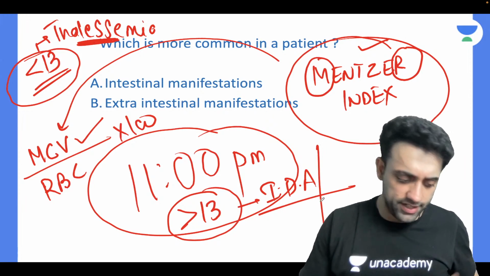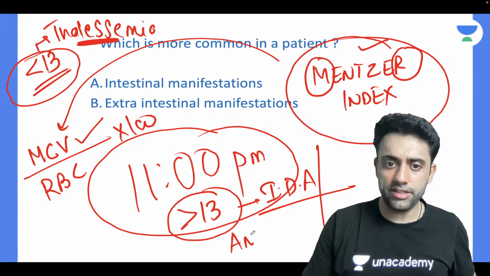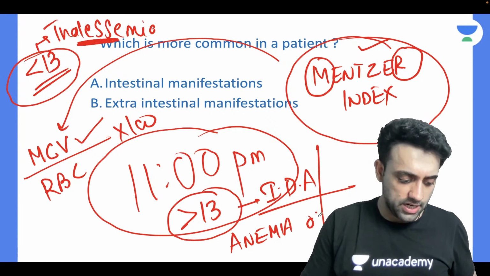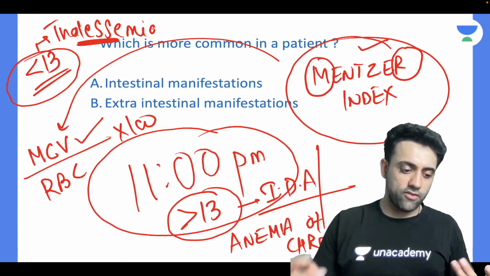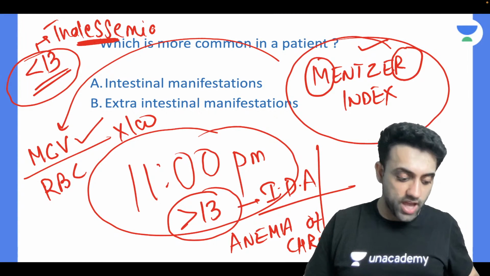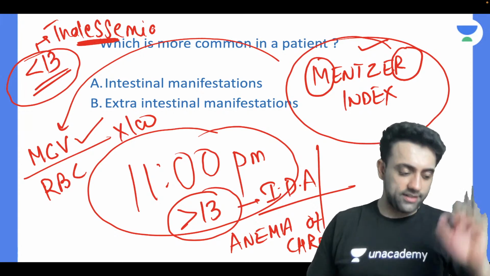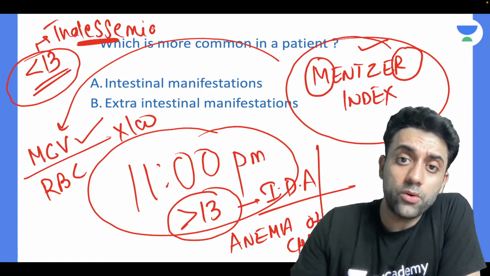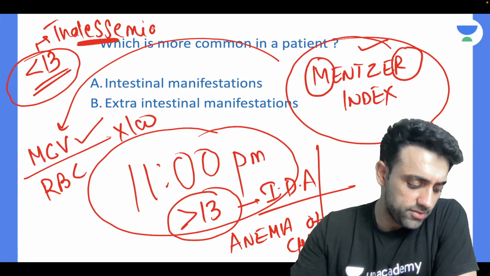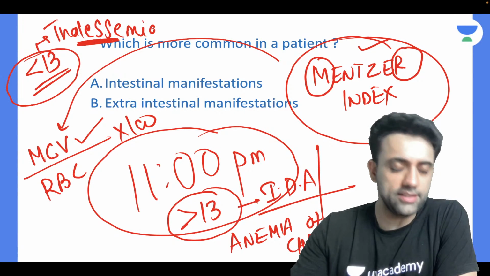How do you differentiate iron deficiency anemia from anemia of chronic disease? Who will tell me? Very nice question. Tell me fast, we're going to end this class. 30 minutes are over. Last question: how do you differentiate iron deficiency anemia from anemia of chronic disease?